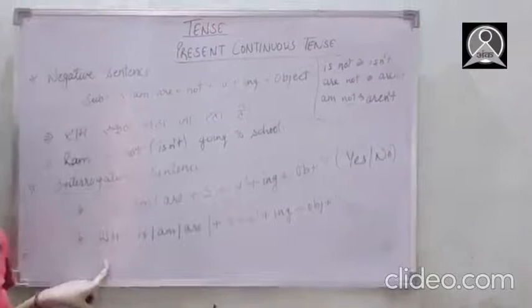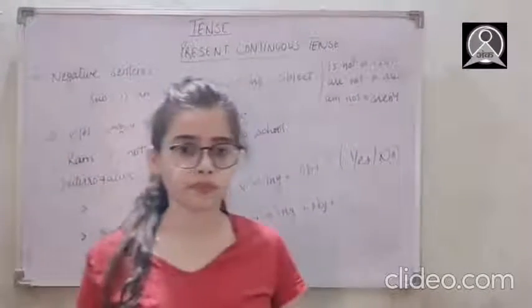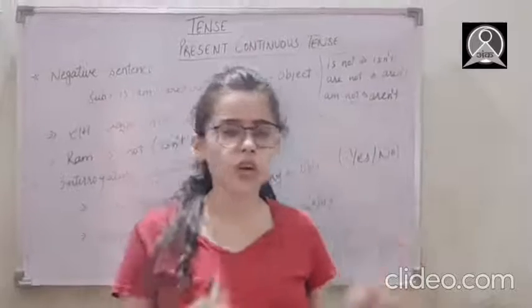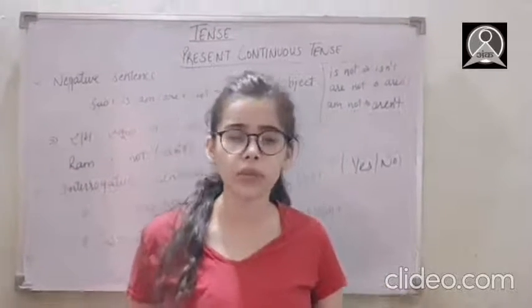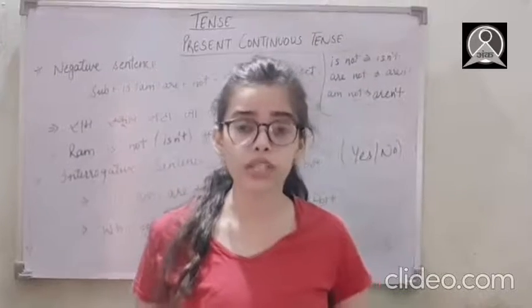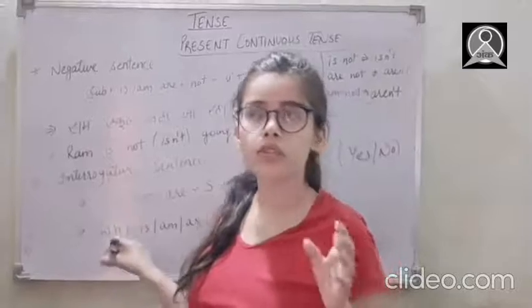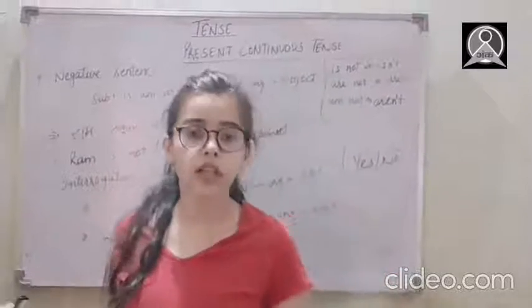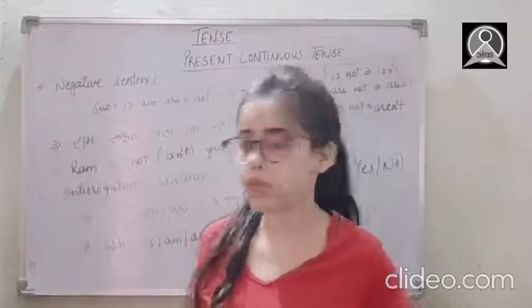And if the person is asking me, where is Sita going? Then surely I'll have to explain the place without saying yes or no, because yes or no makes no sense here, right? There's no need of saying yes or no, right? So here we are going to use WH family. So this is the very basic and very important thing. Don't get confused, and just keep it in your mind.